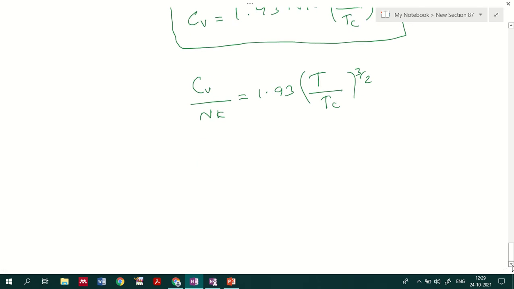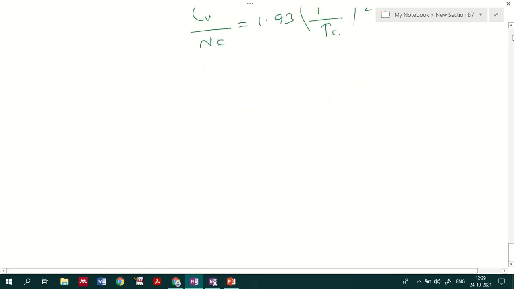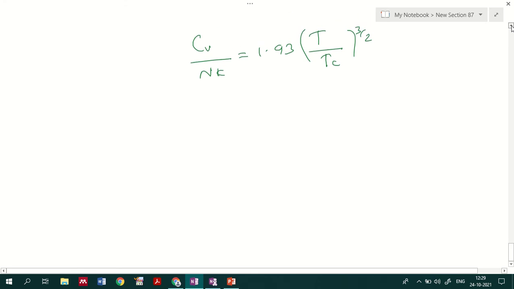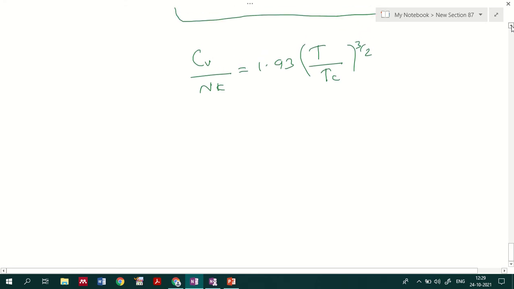Cv will be equal to dE by dT, 1.93 NkT by Tc. So we get Cv by Nk equal to 1.93 T by Tc raised to 3 by 2. Now considering this equation, you can see that Cv by Nk is proportional to T by Tc raised to 3 by 2.